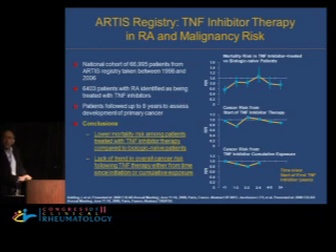And then the question becomes, what about over time? So we're looking at the middle graph here over 5+ years. There does not appear to be an increase in malignancy in patients getting TNF inhibitors, at least going out 5 to 6 years.